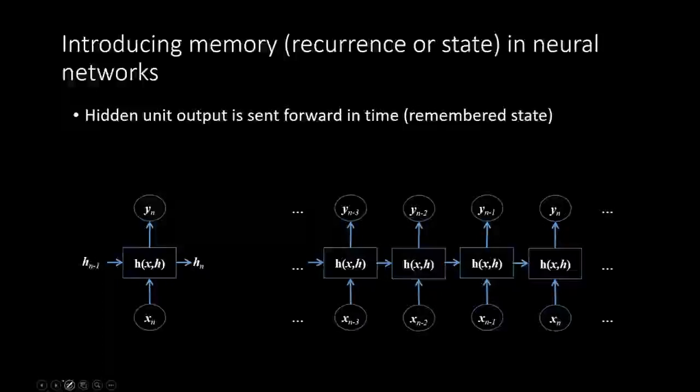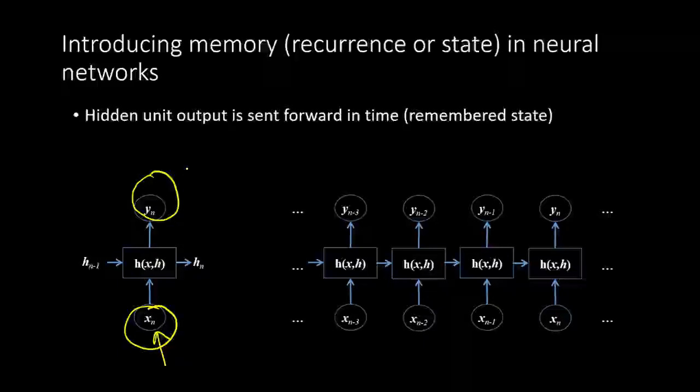So for example, let's say we have an input xn at time instance n, and we are trying to give an output yn, right. Internally it will compute some intermediate output h of n, but that h of n will act as an input to the future x of n plus 1.